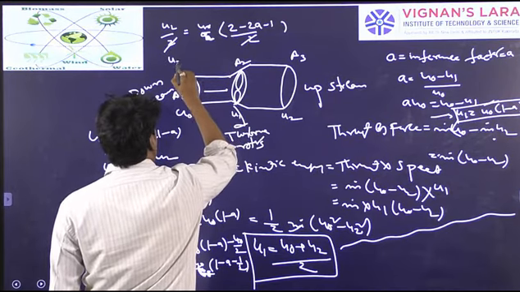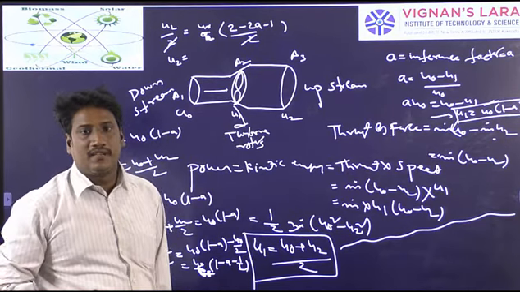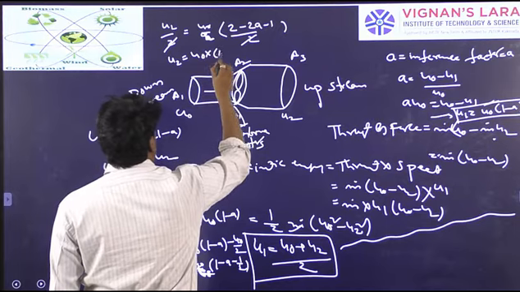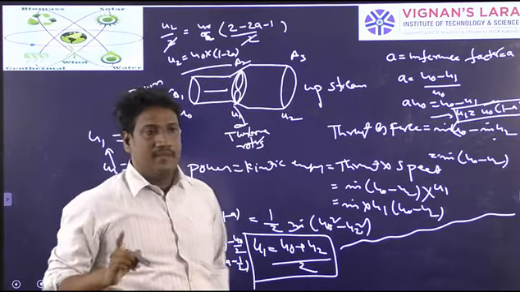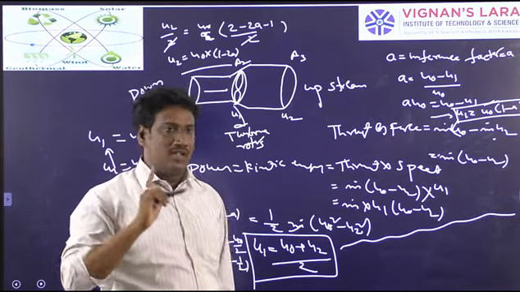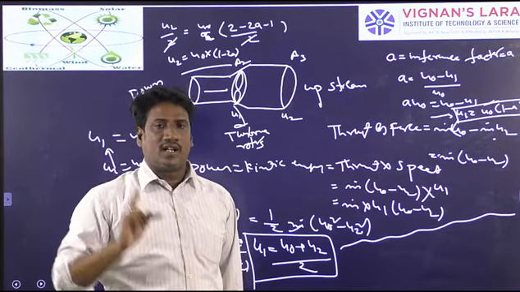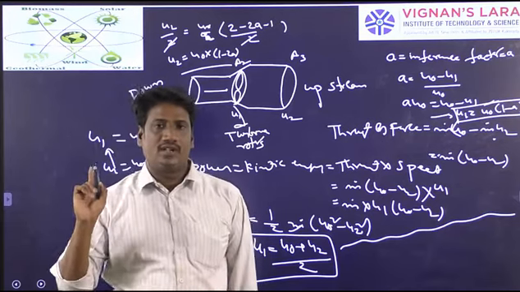I can write that the downstream speed u2 is equal to u naught into (1 minus 2a). This will be the relation. The relation between rotor speed and downstream speed is: u1 is equal to u naught into (1 minus a), whereas u2 is equal to (1 minus 2a) into u naught.